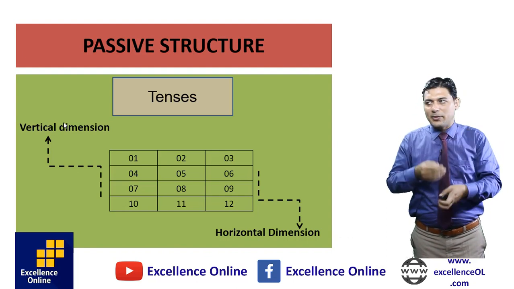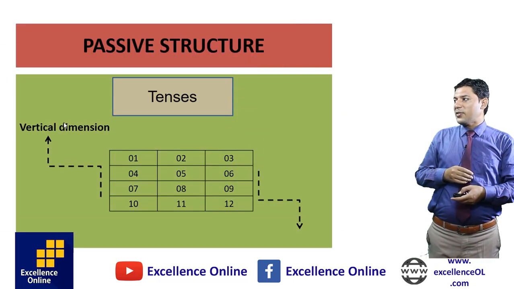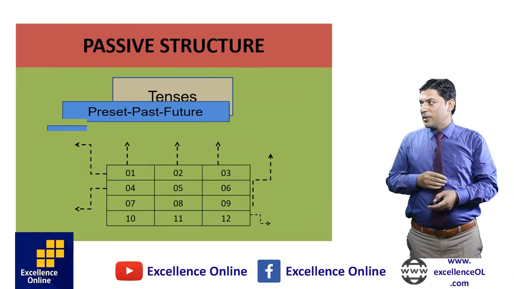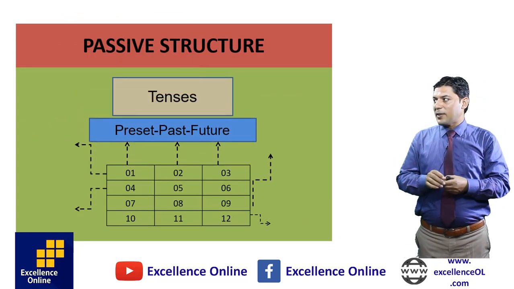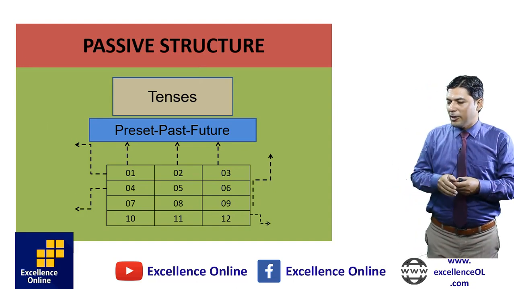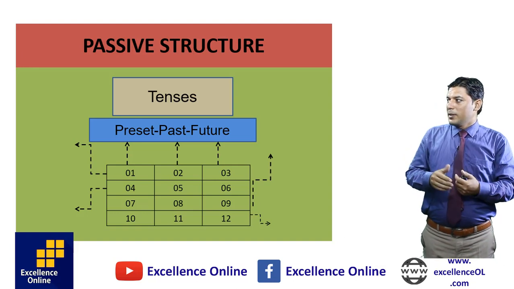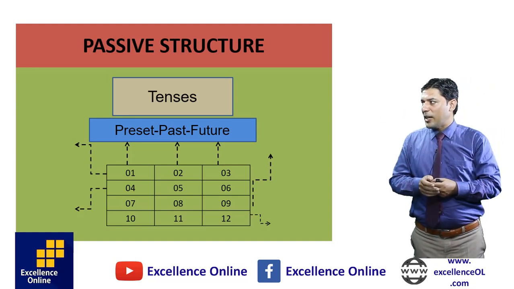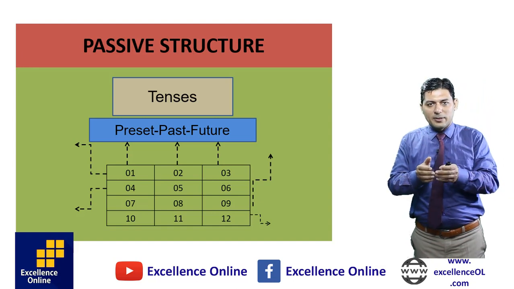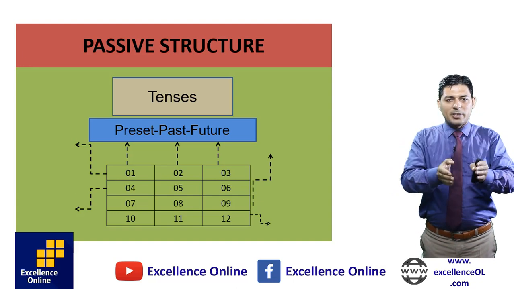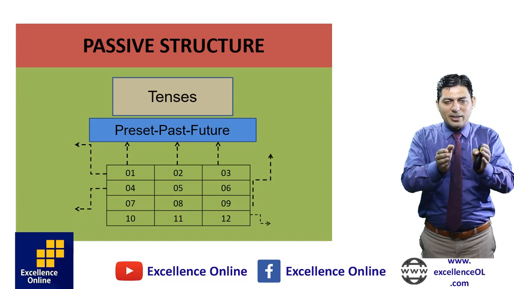Then we have passive structures. Next idea. Tenses, how to change. See, we have 12 tenses: 1, 4, 7 and 10 are all present tenses. 2, 5, 8, 11 are past tenses, and 3, 6, 9 and 12 are future tenses. So 3 tenses we have divided into 12 parts.